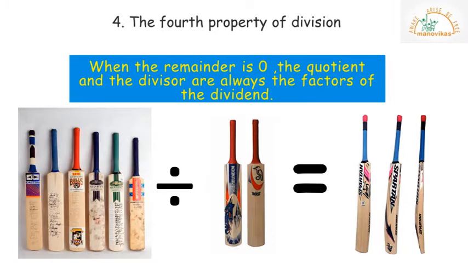The 3 bats represent number 3. So 2, which is the divisor, and 3, the quotient, are the factors of the dividend, where there are 6 bats or the number 6.